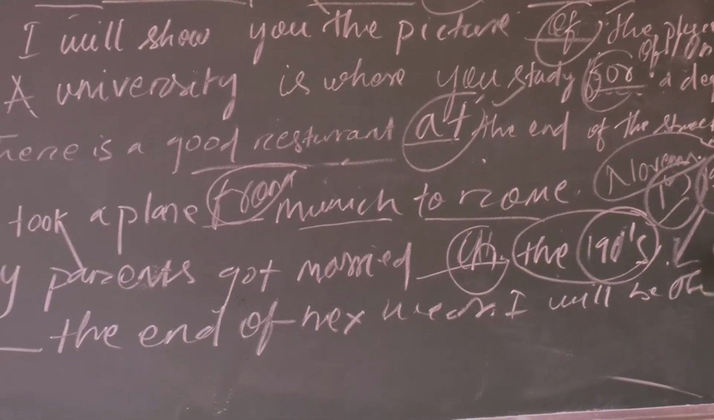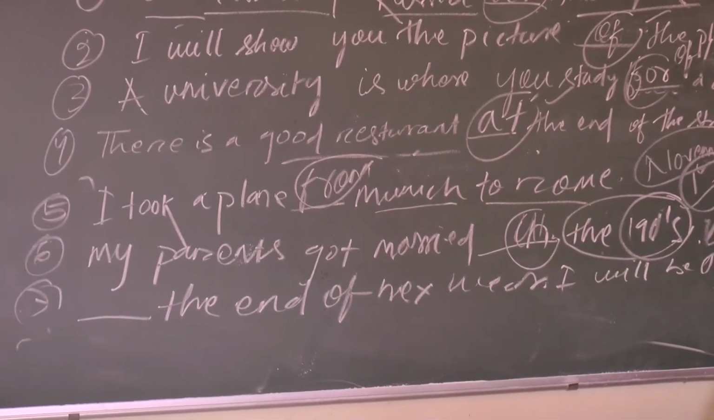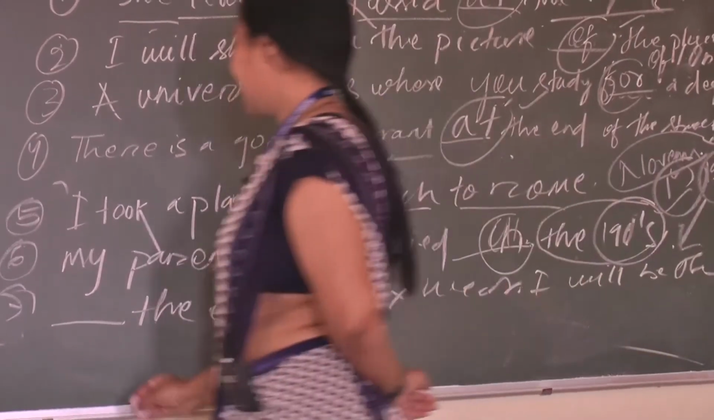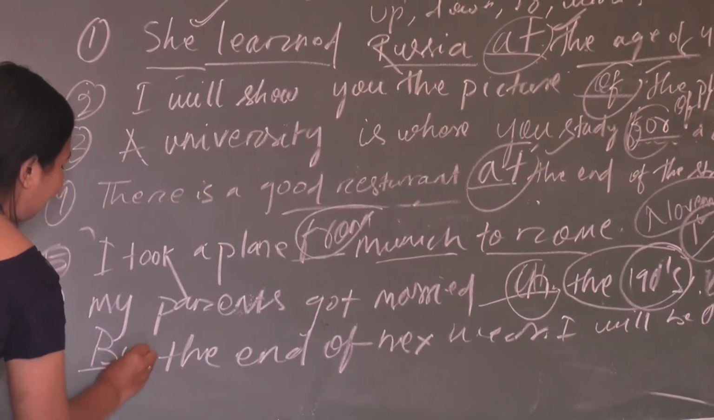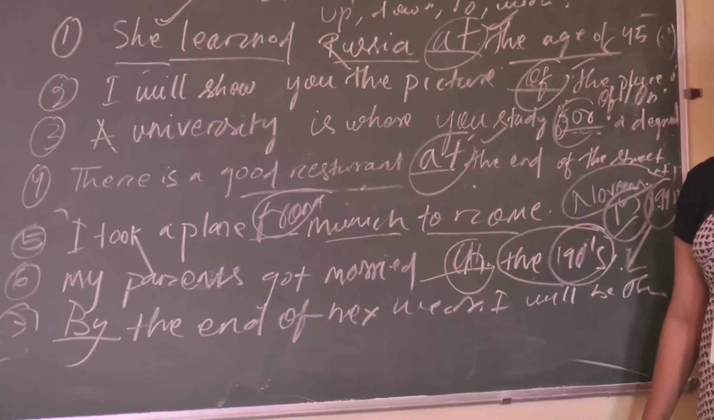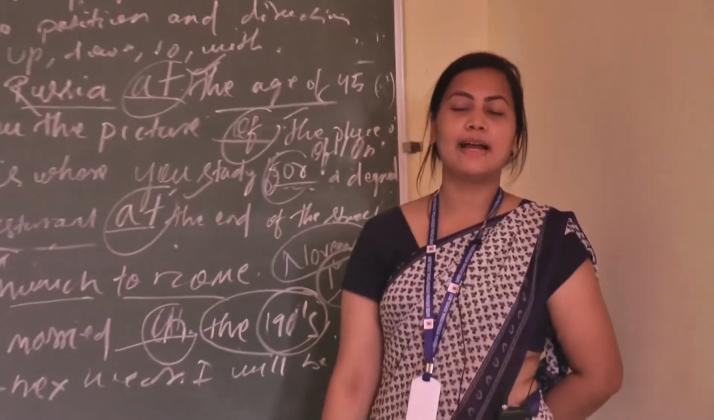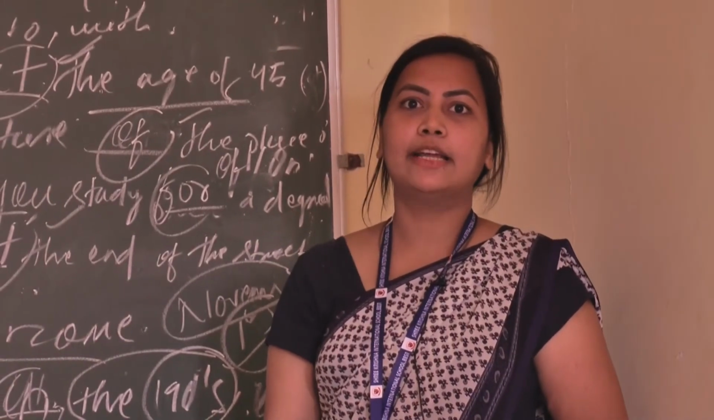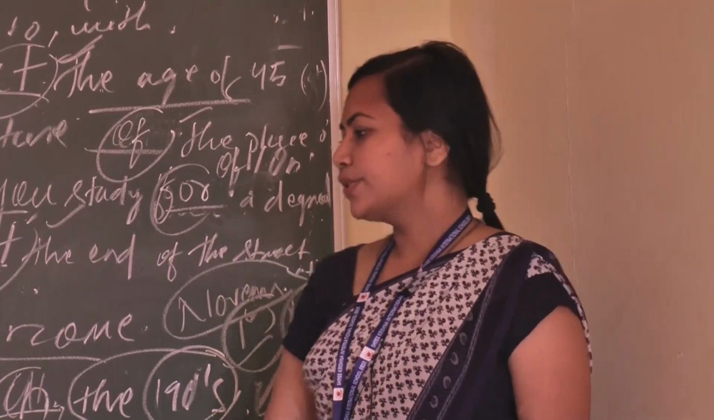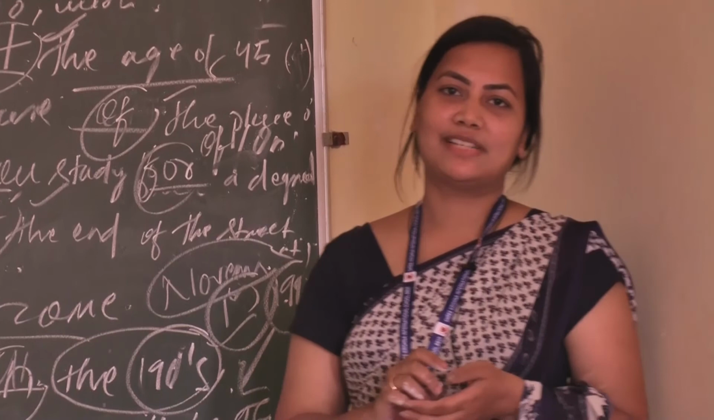next year I will be there. Dash the end of next year I will be there. So the answer will be by. By the end of next year I will be there, or by the end of the next year our school will open, by the end of the next year this pandemic will be gone. Here this also shows the time. This is called preposition of time.